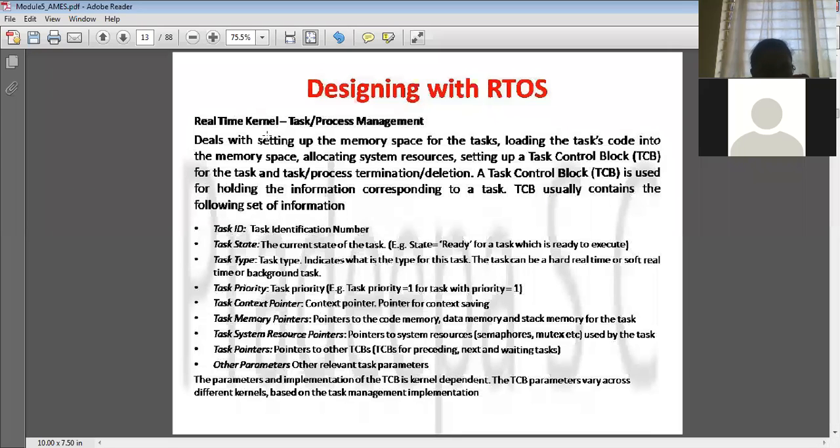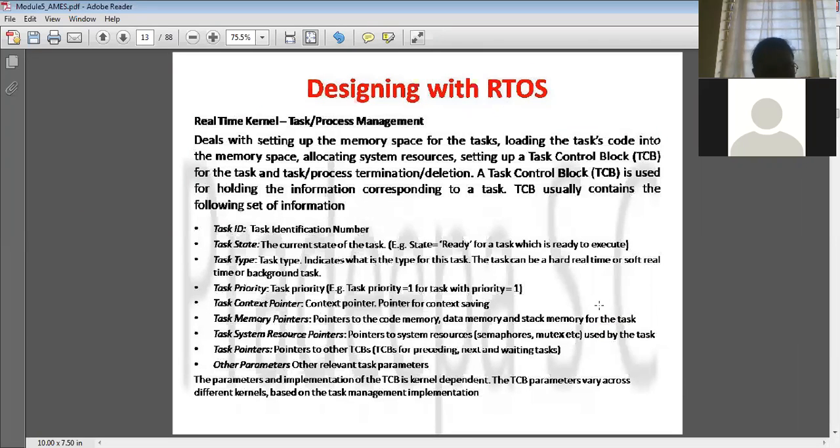So in task process management, the task control block will tell about the information related to a process. First, there will be a number of tasks or processes given for each embedded system. Each has to have a process identification number. And what is its task? There are n number of modules or processes running in the embedded system.